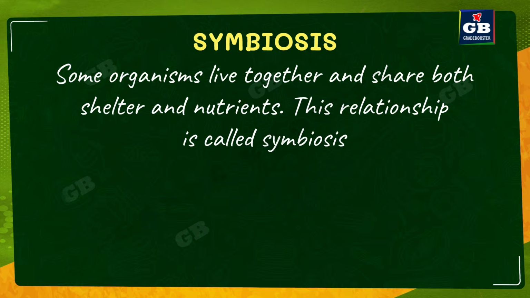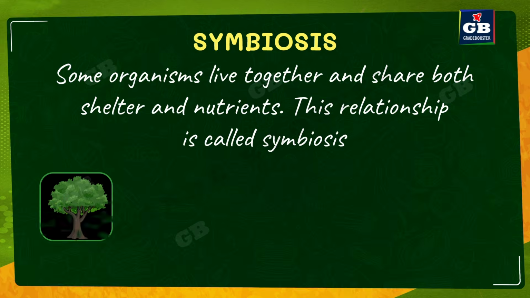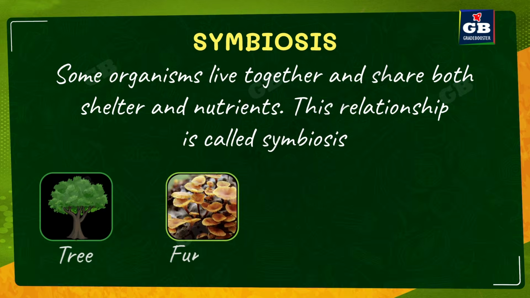Let us see where it happens. Here is a tree and a fungus, and both are living in symbiosis. That means they are helping each other. How do they help each other? The fungus grows on the roots of the tree. This fungus provides water to the roots. In turn, the tree roots provide nutrients to the fungus. So, both are benefited and both live happily. So, this kind of nutrition is called symbiosis.